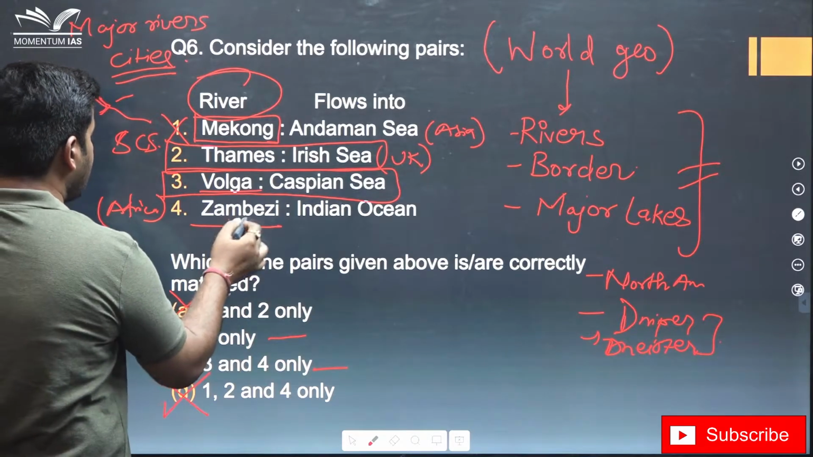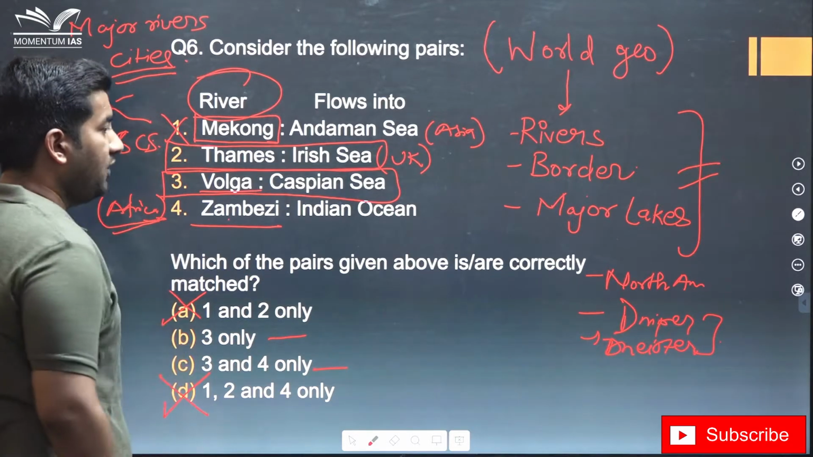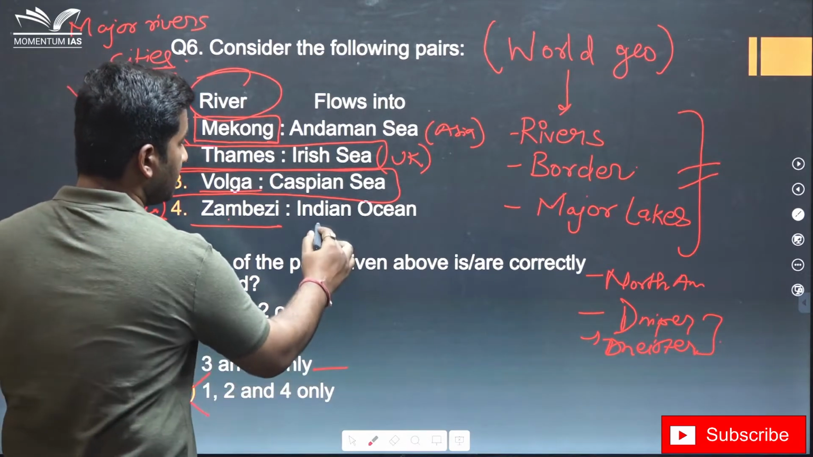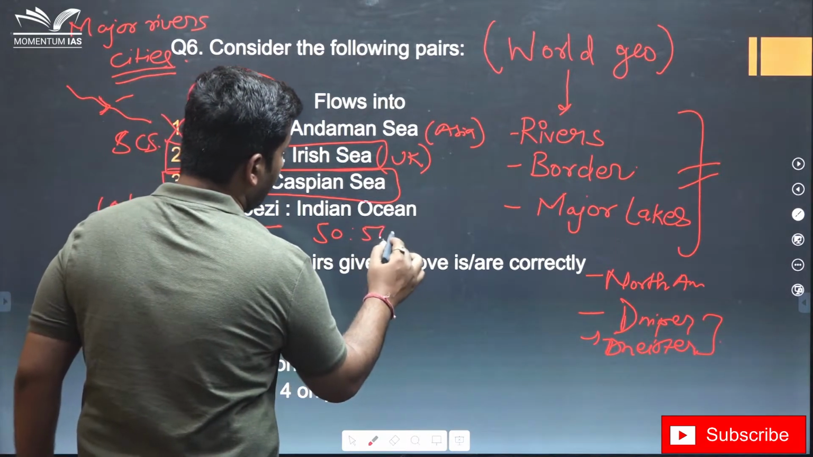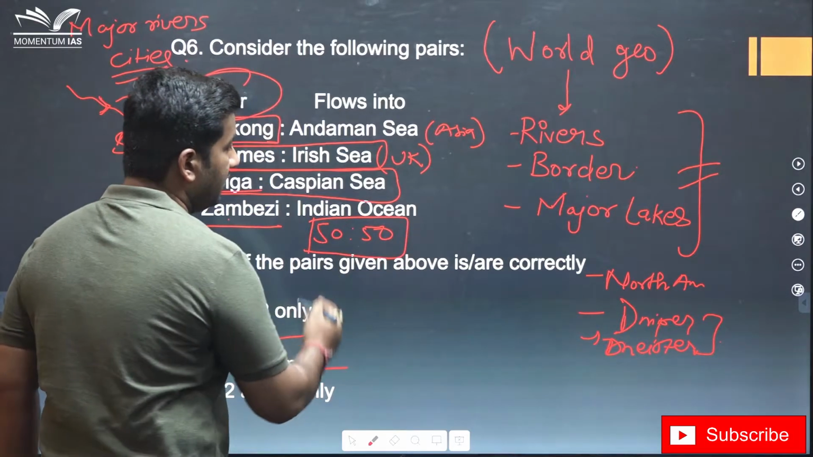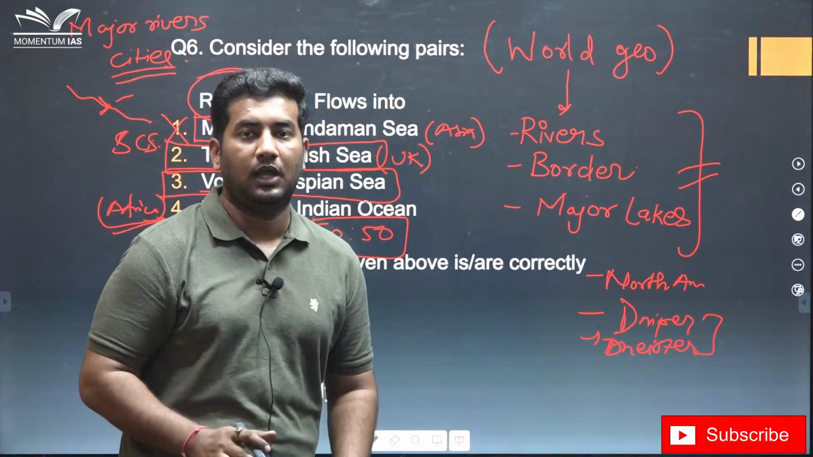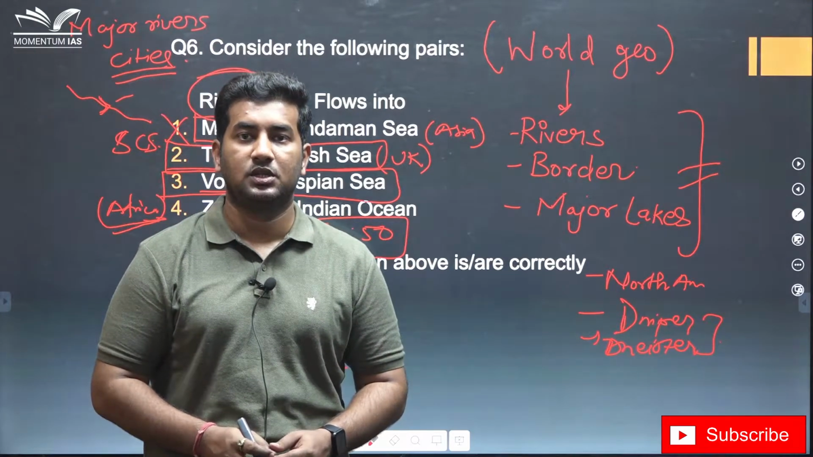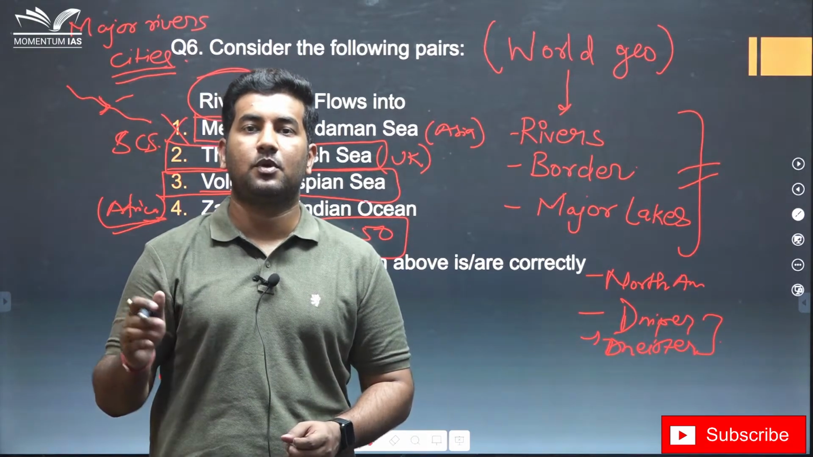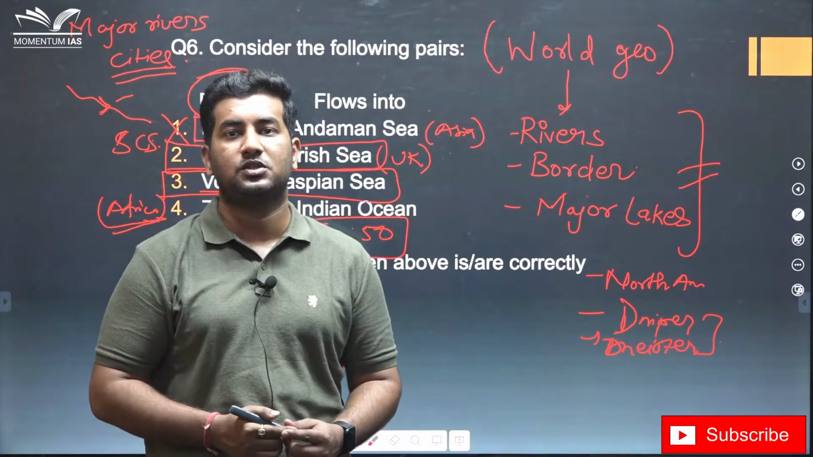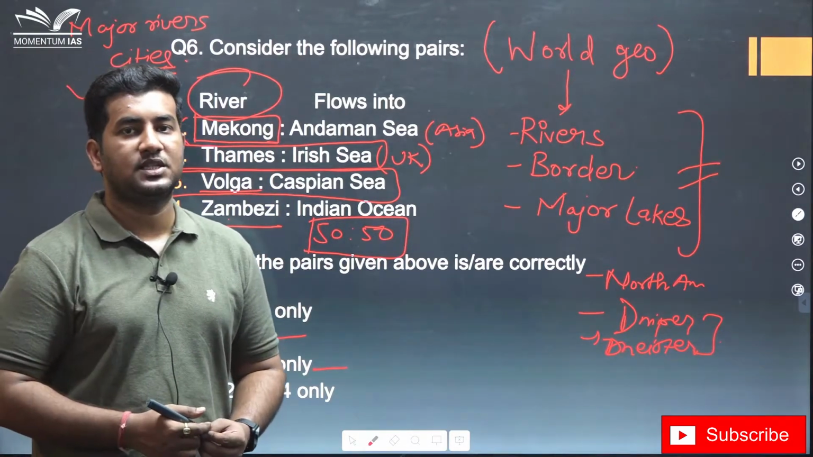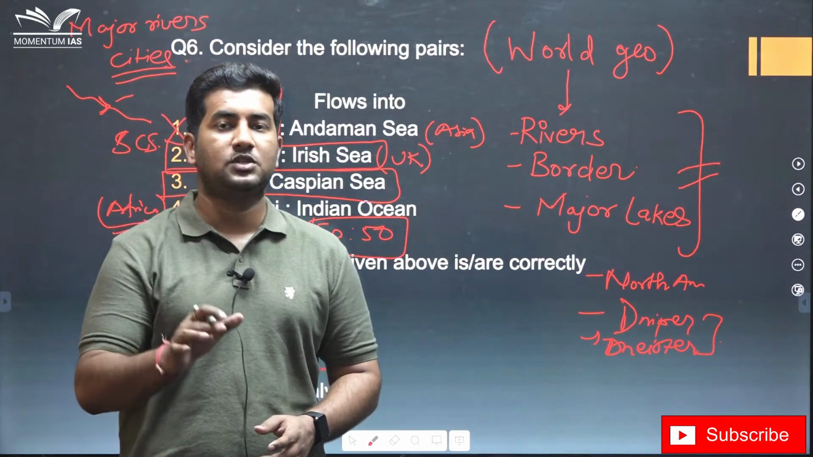Now we know that Zambezi flows in Africa. Even if you don't know, you can just guess it, because now the probabilities has come down to 50-50, and I have once again highlighted that this chance is worth taking, because you are not even sure of 20 to 30 questions. So if you have to raise your attempt to some 80 to 85 questions to maximize your score, then you have to take chances. And if your chances have come down to 50-50, please do take it.